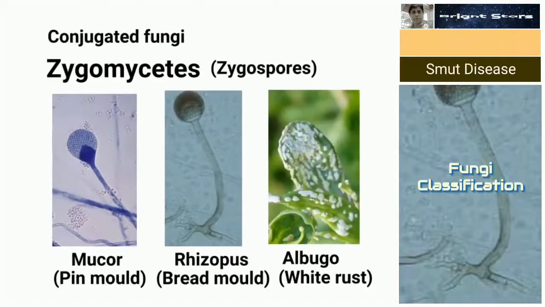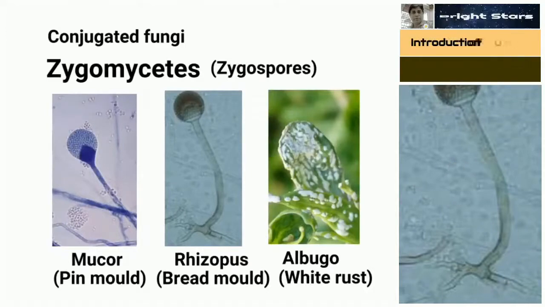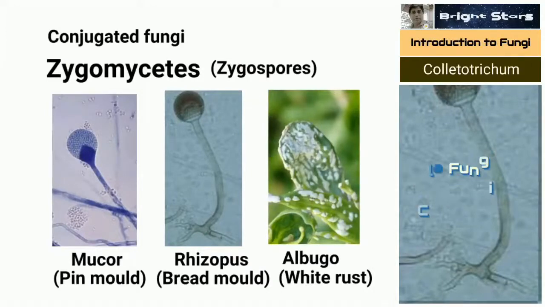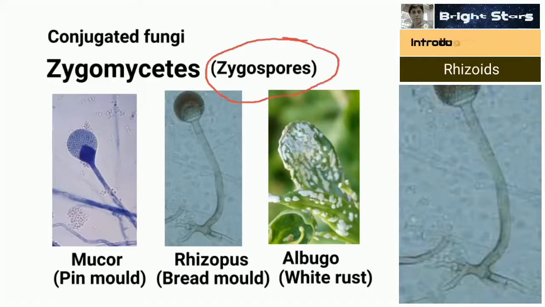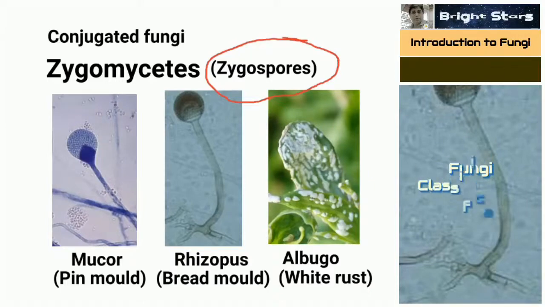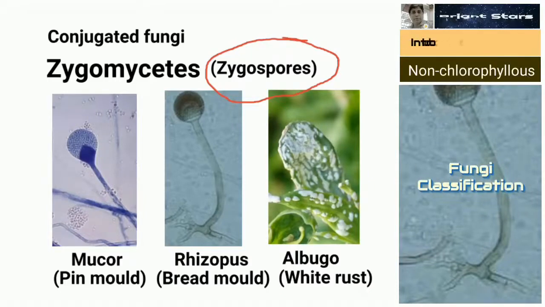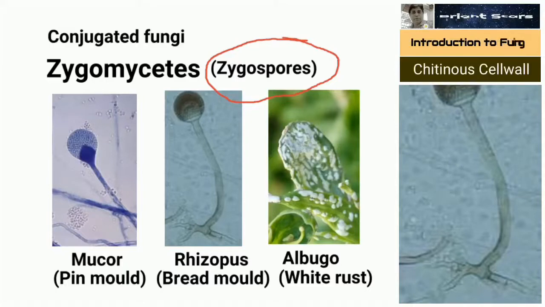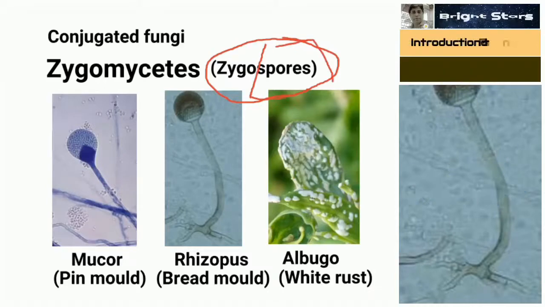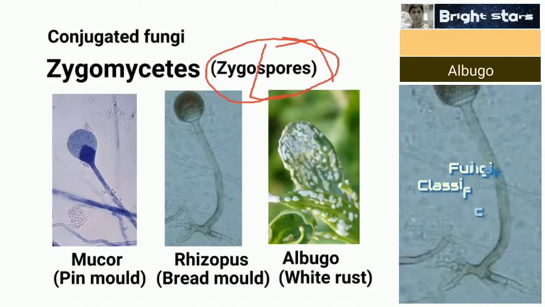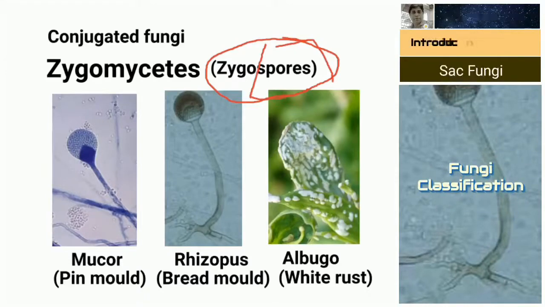In the next slide you can see conjugated fungi. Zygous means conjugation here. This class produces a kind of spore. Just like plants produce seeds for propagation, fungi produce spores. Spores we already know. These spores we call zygospores. So that's why the name is Zygomycetes.